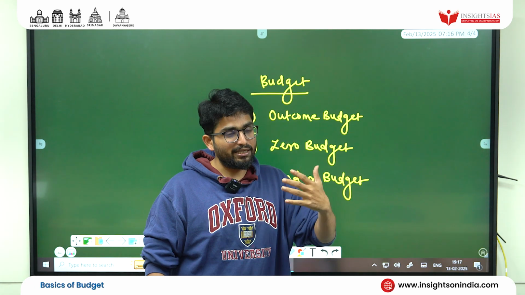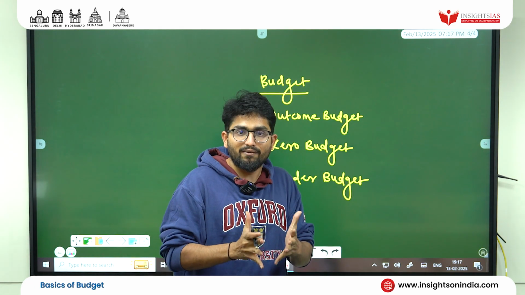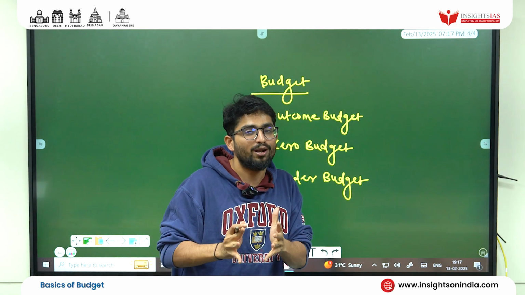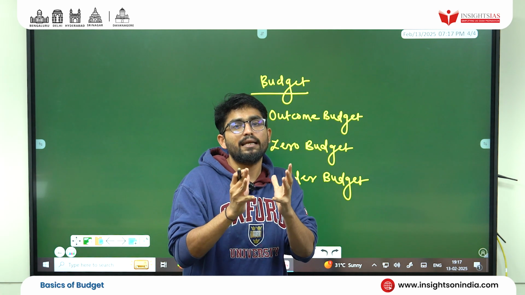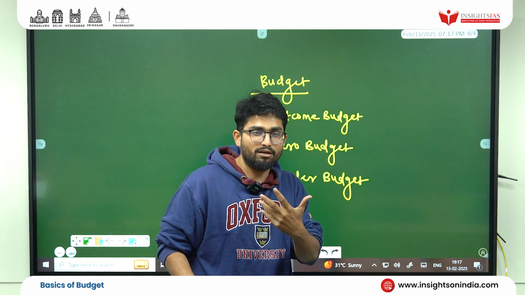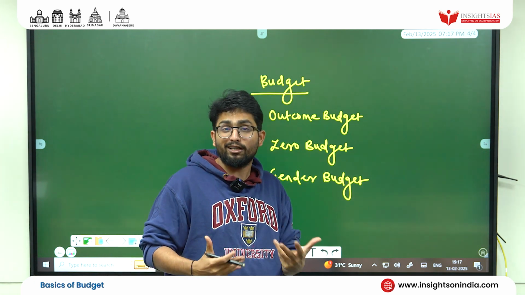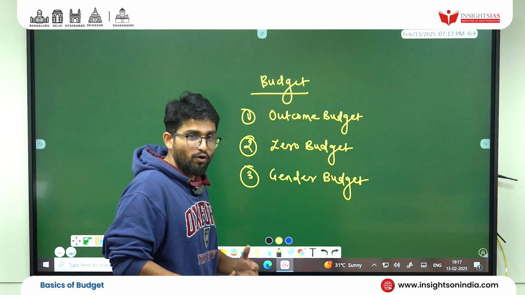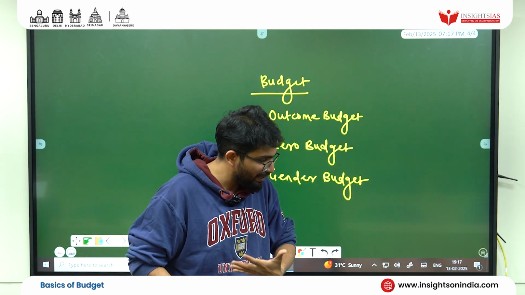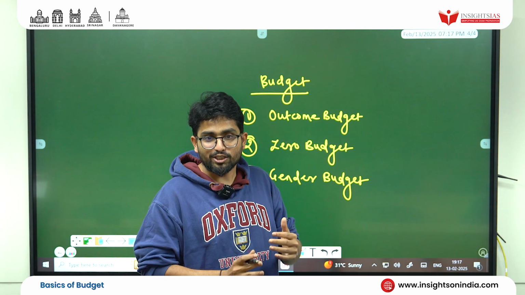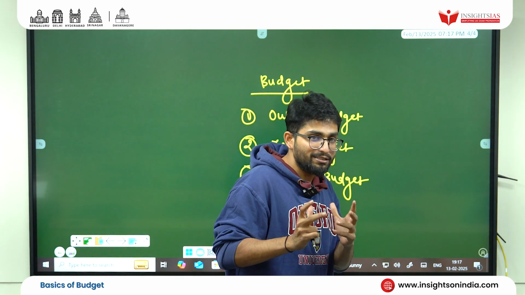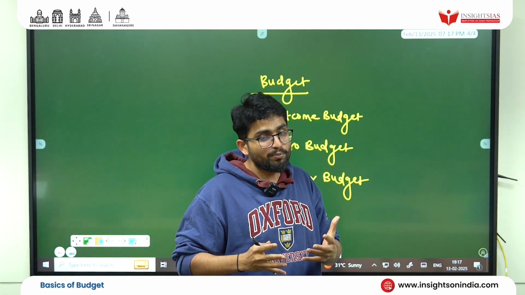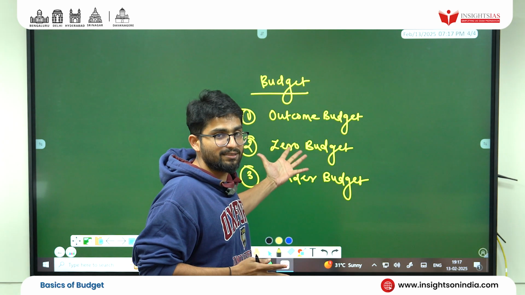In the flow of whatever materials are available in the market, we forget the basics. This is what my attempt, and what Insights IAS's attempt, is all about: dismantling the basics. Because once your base is clear, you can build your superstructure. But the problem is that the bases are not clear. We are so consumed by the market, we tend to forget what is essential. We all want to play like MS Dhoni, but we don't like to play the square cut which Sachin Tendulkar used to play. You need to understand the basics, because that is what makes you a great player. It's not just trying to emulate or copy somebody. And if you want to be original, you have to tap the original entities.